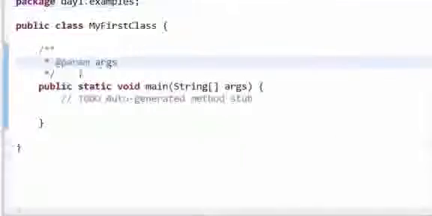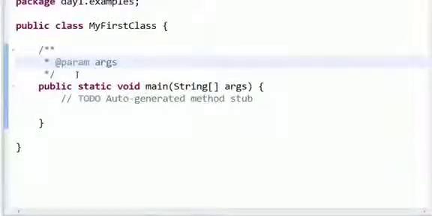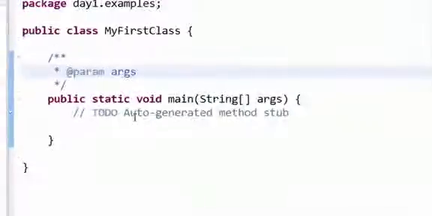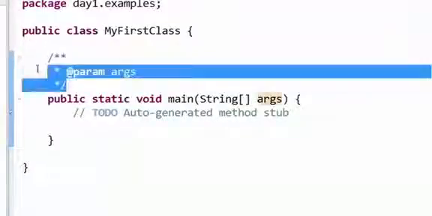Now before writing any program, we have to learn how to write comments. Comments are useful in describing a particular program. For example, I want to say that I am planning to learn Java, so I want to write a comment. So let me delete these things.